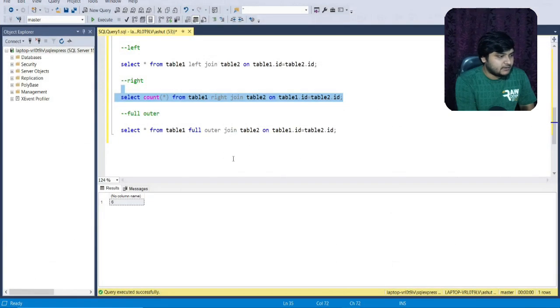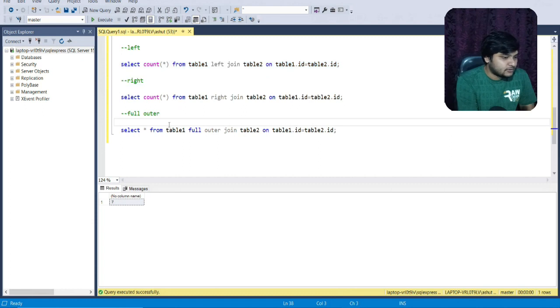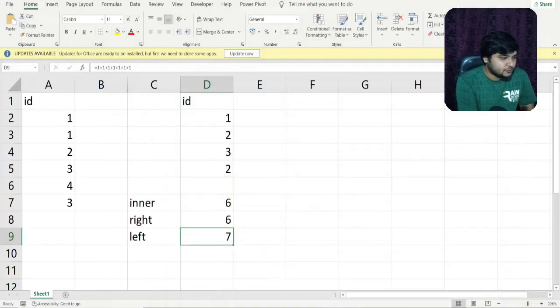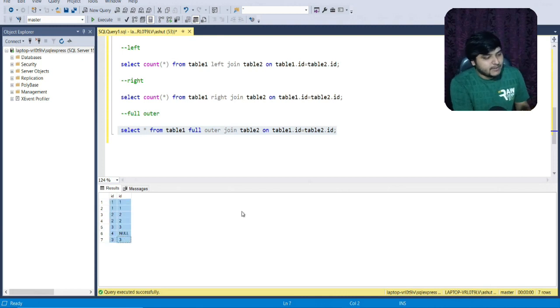I'll just recheck here. I'll do a count of star and run the code. So you can see 7 rows are being produced into the output in the case of left join. Let us move to the last join, which is the full outer join, and see what rows are being produced, and later I'll explain what kind of output is generated. Now friends, what does the full outer join do? It will produce the matching records as well as all the unmatching records from both tables.